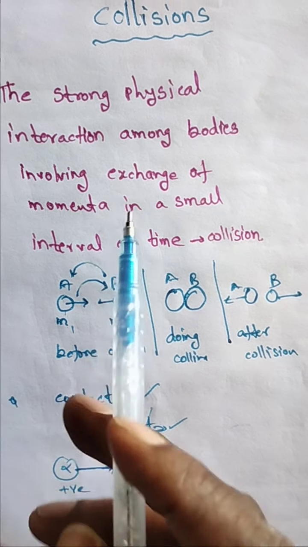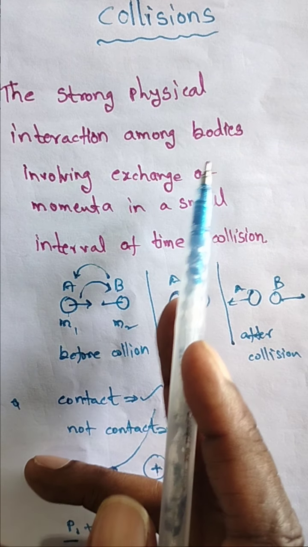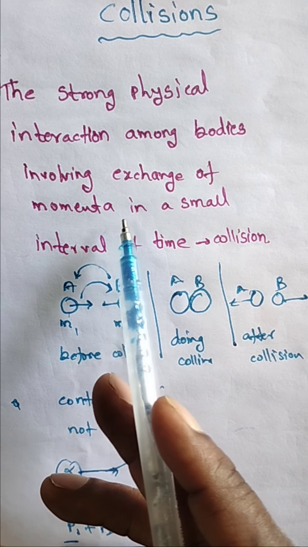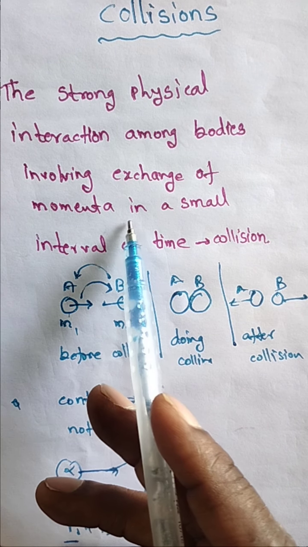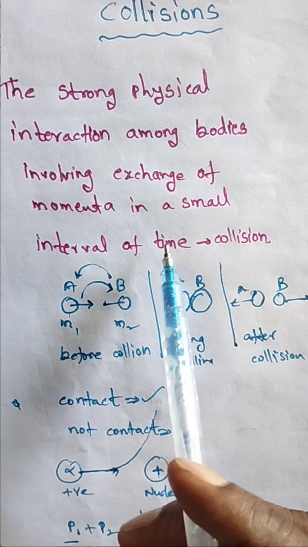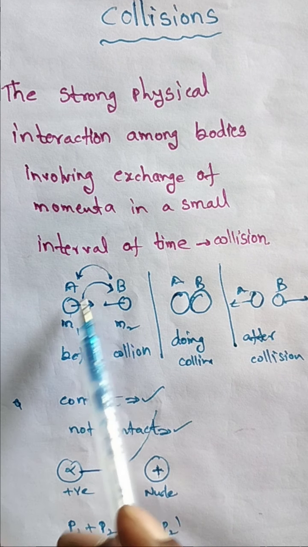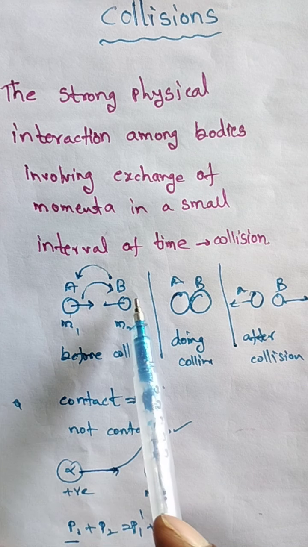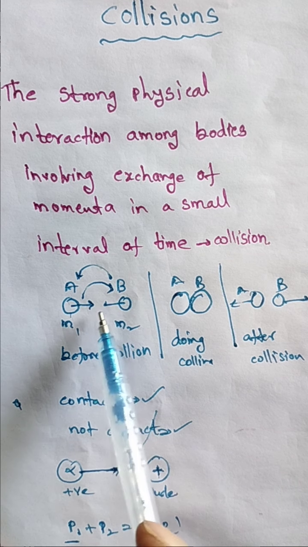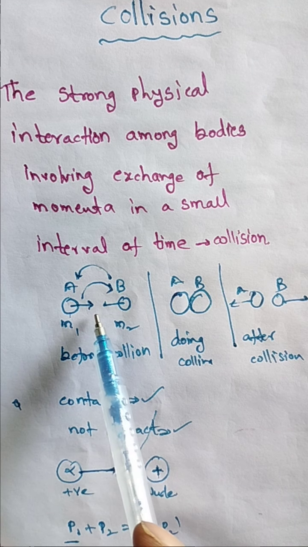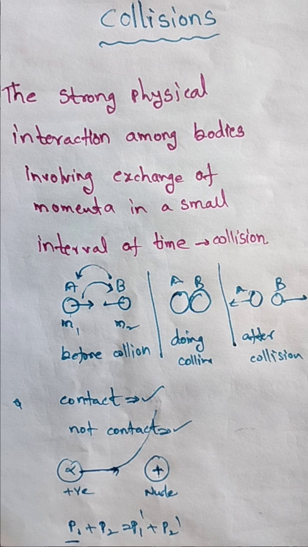The strong physical interaction among the bodies involving exchange of their momentum in a very small interval of time, their momentum or kinetic energy will be exchanged, whether physically in contact or not in contact. So this is called collisions.